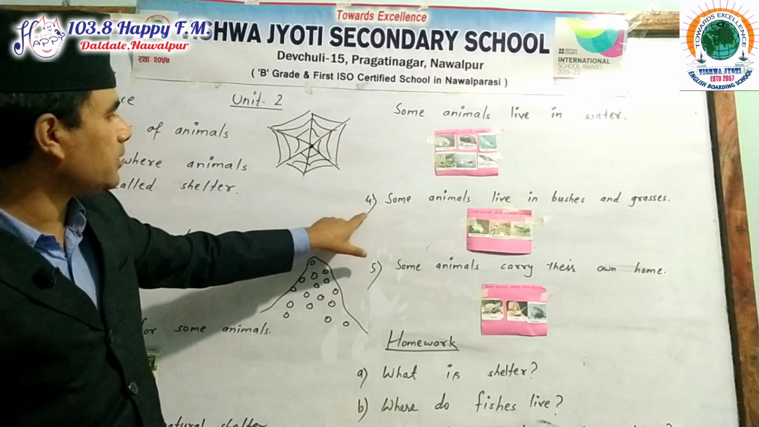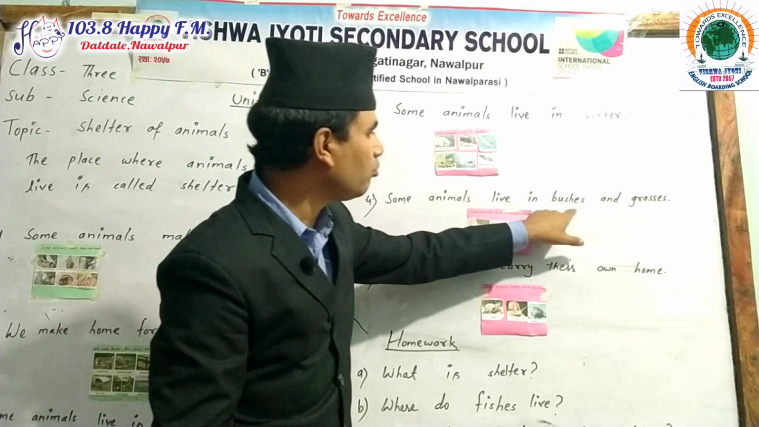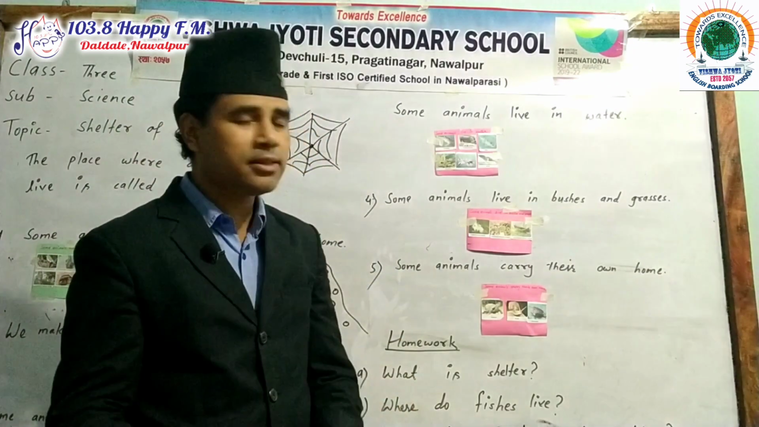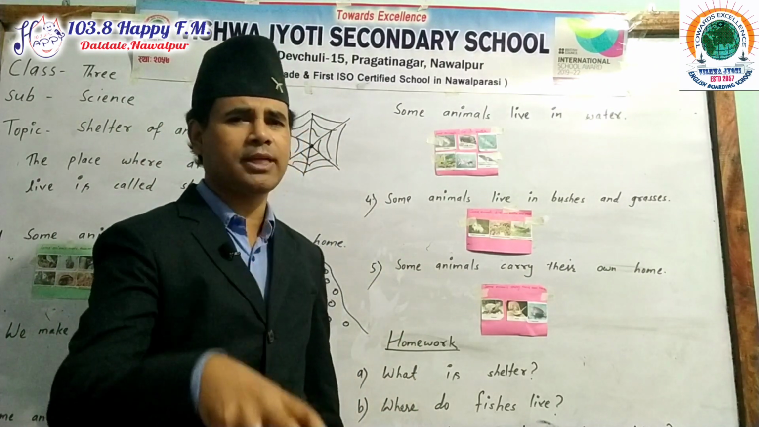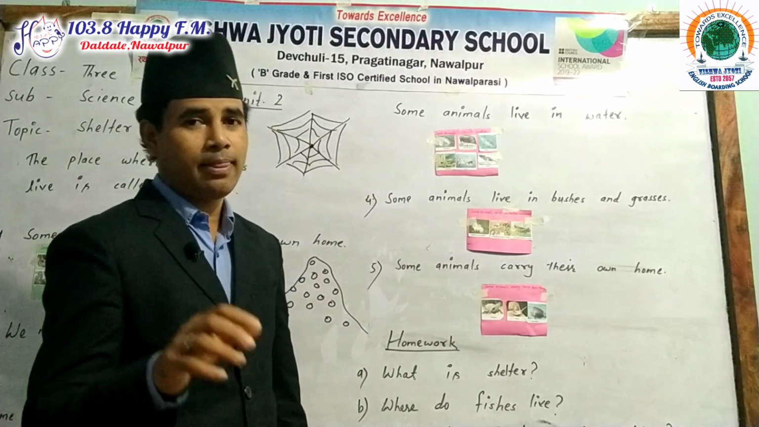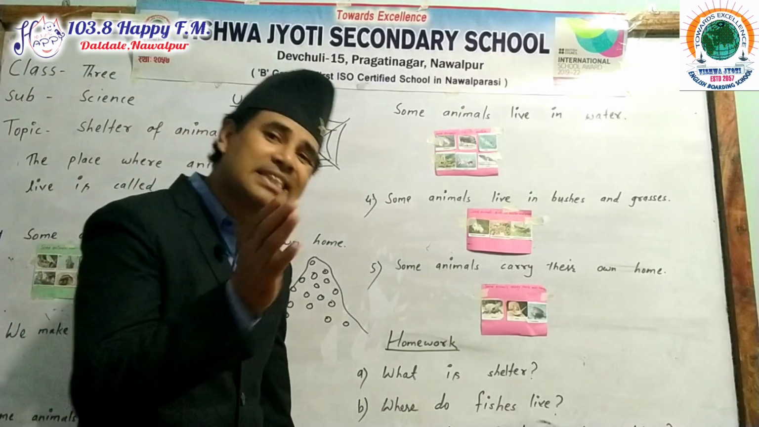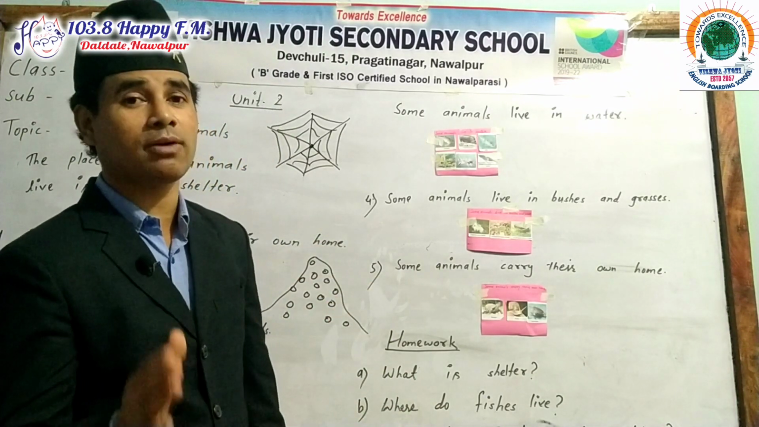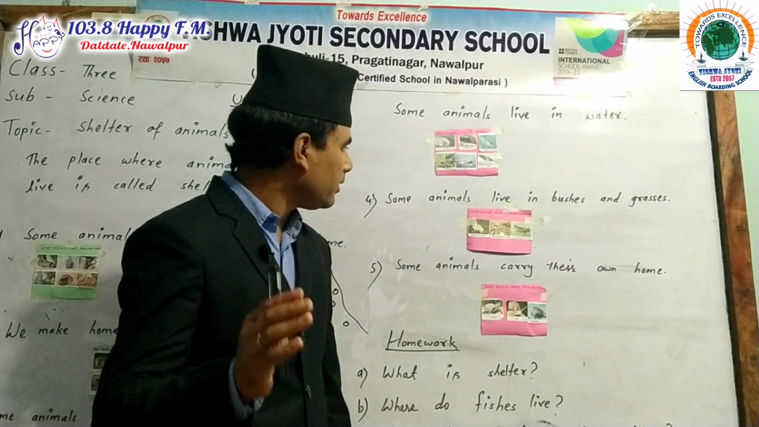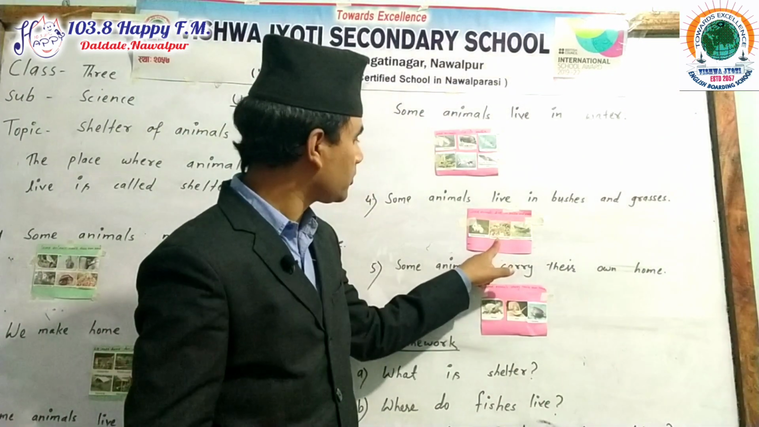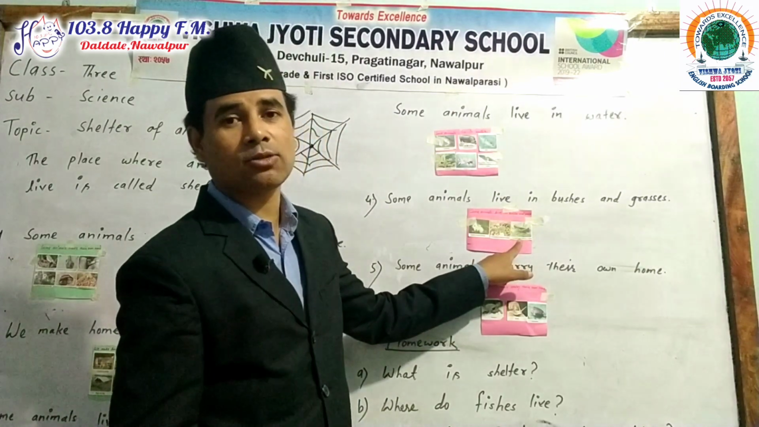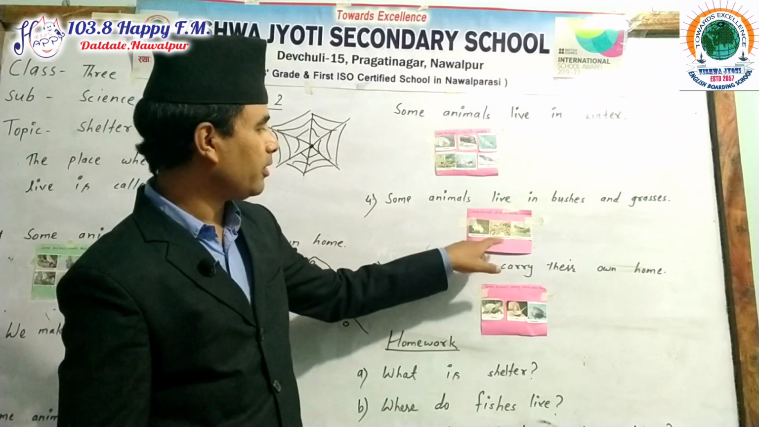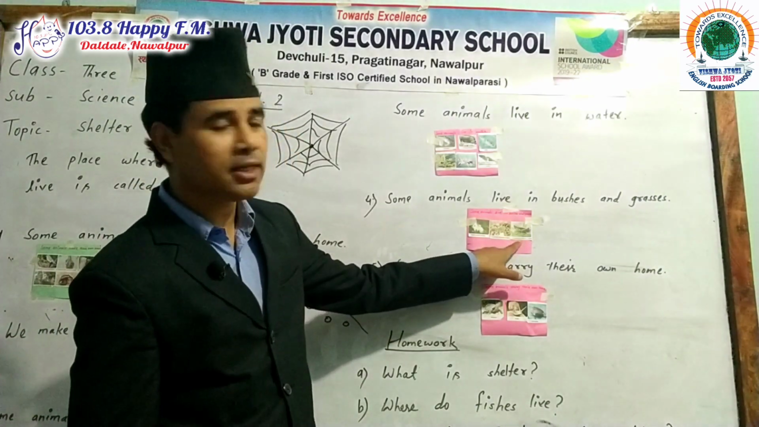Now next, my dear friends, some animals live in bushes and grasses. What type of animals live inside the bushes and grasses? Basically we know that most of the insects live inside the bushes or grasses. Here it is given: scorpion, and grasshopper, that is called photengro. Scorpion in Nepali is called bichi, and grasshopper means photengro.